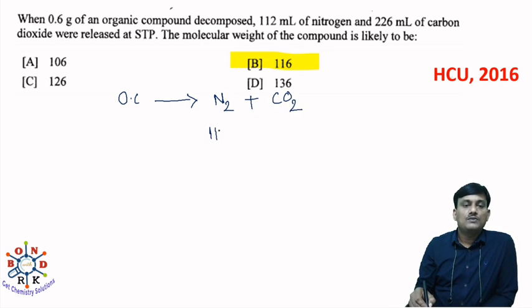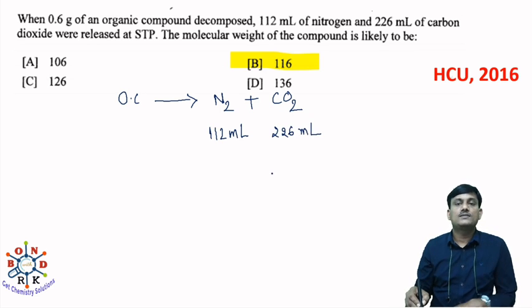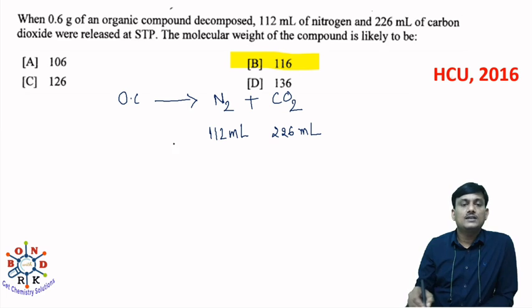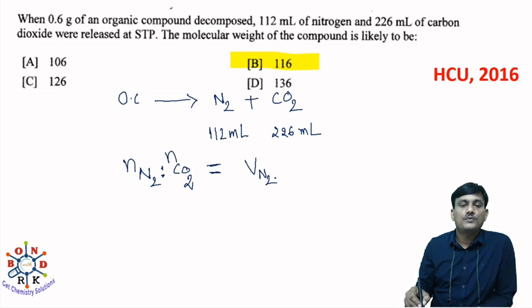This one is 112 ml and this one is 226 ml. Suppose you take the mole ratio of N2 and CO2. What is the mole ratio of N2 and CO2? The mole ratio will be equal to the volume ratio of these gaseous molecules, VN2 to VCO2.